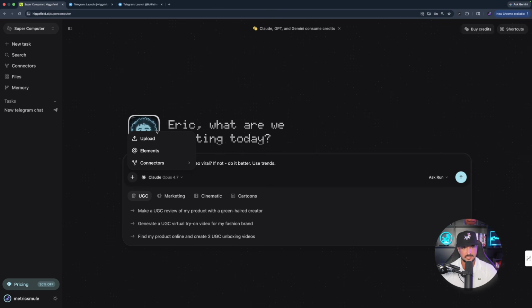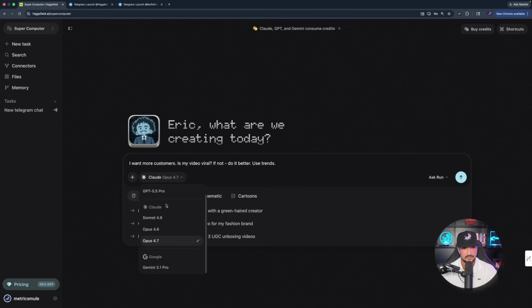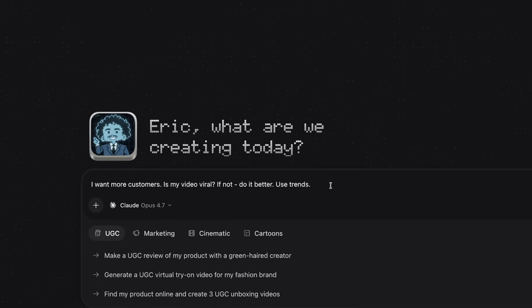I can also hit this plus button. I can upload files, elements, and again, we have the connectors. And again, when it comes to the LLMs, we have OpenAI, Claude, and Gemini. All right, so now it says I want more customers. Is my video viral? Let's go ahead and bring a video in.